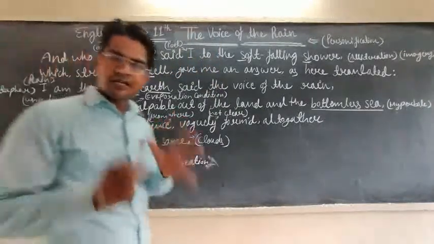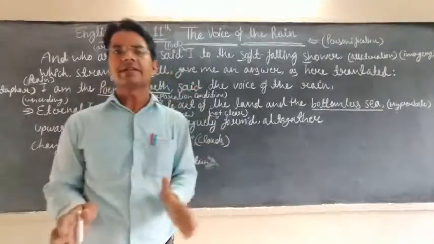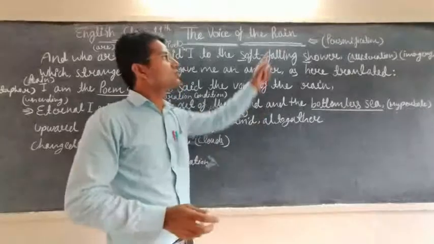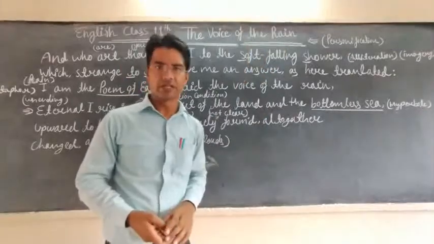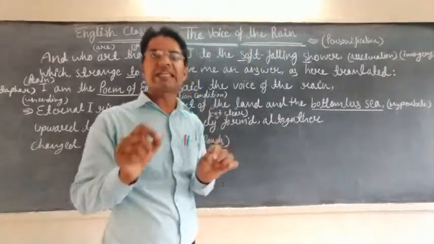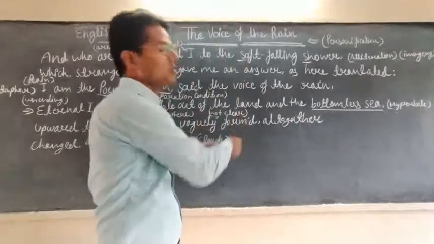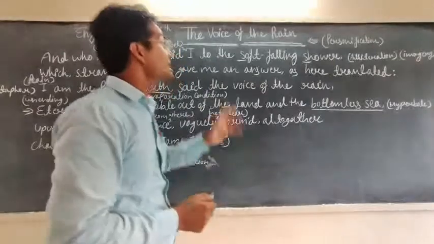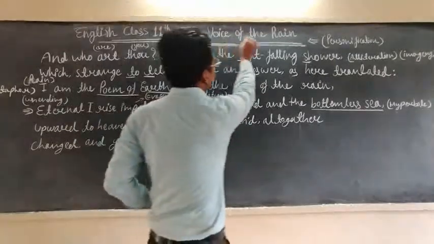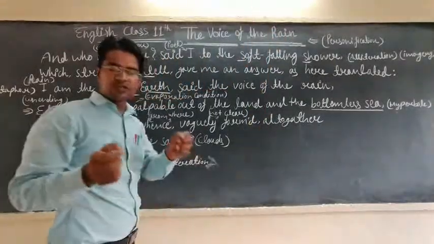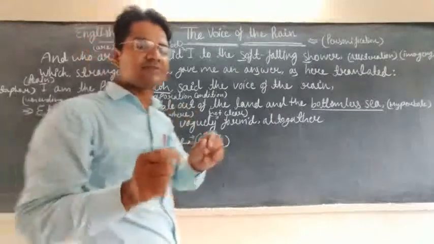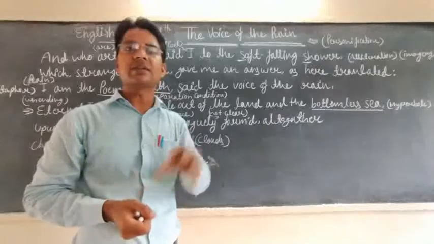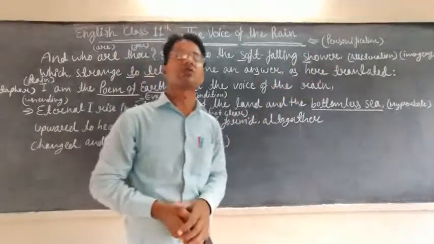Dear students, I want to clear everything. This poem is covered by the poetic device personification. It means personification is used in the whole poem. पूरे poem में personification दिया हुआ है. For instance, the voice of the rain. When the device is used with non-living things, at that time we can say that it is relating to personification.